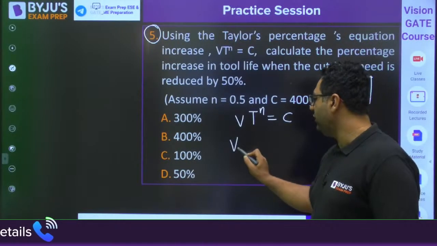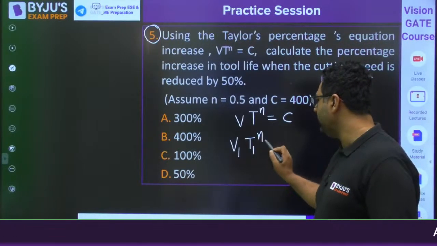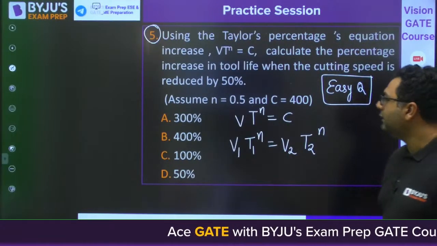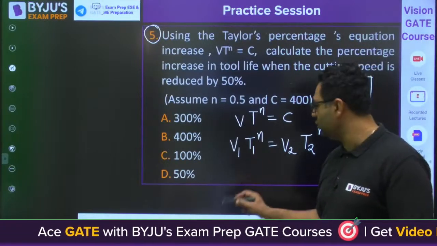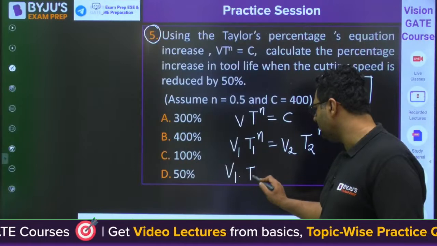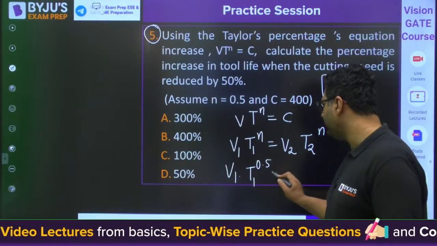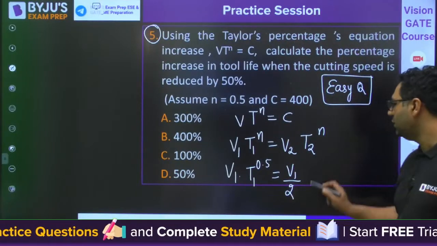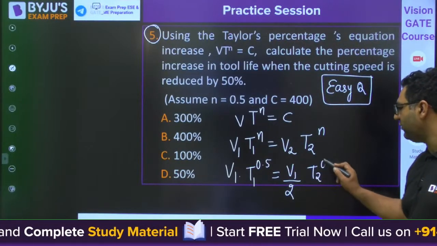So you can write V1 T1 to the power n equals V2 T2 to the power n. They are saying that velocity is reduced by 50%. So this is V1, this is T1, n is given as 0.5. V2 is V1 by 2 because it is decreased by 50%, and T2 to the power 0.5.